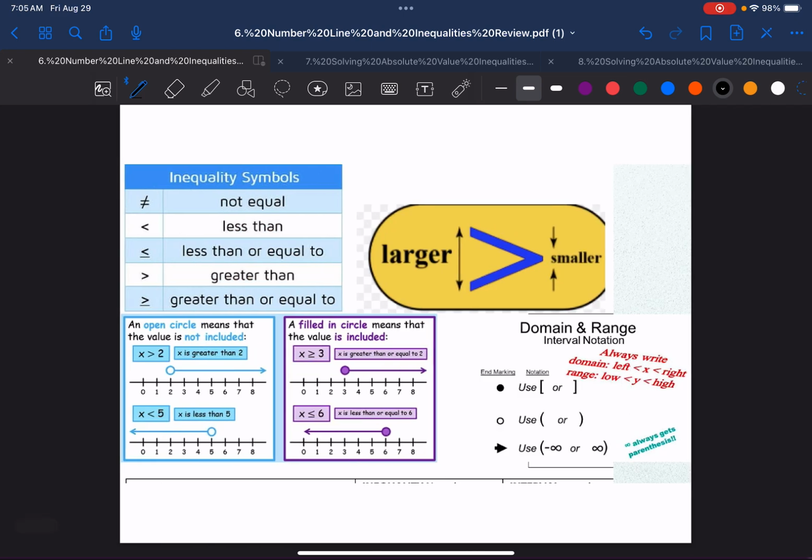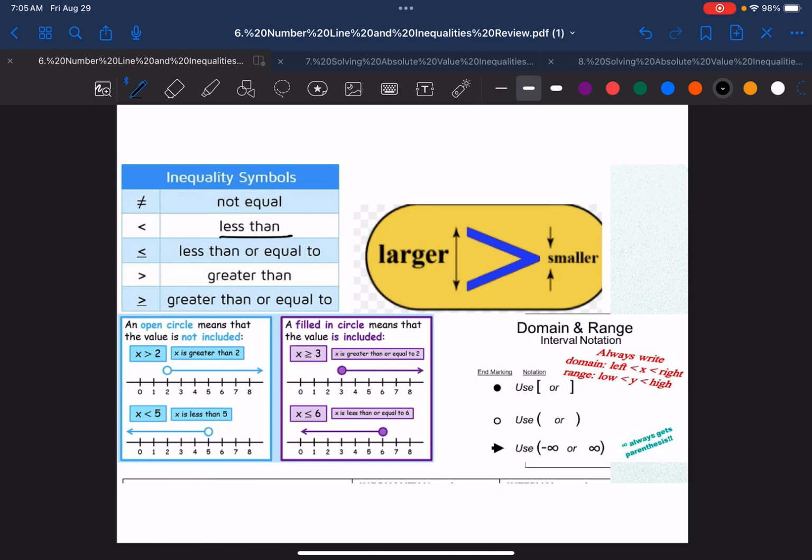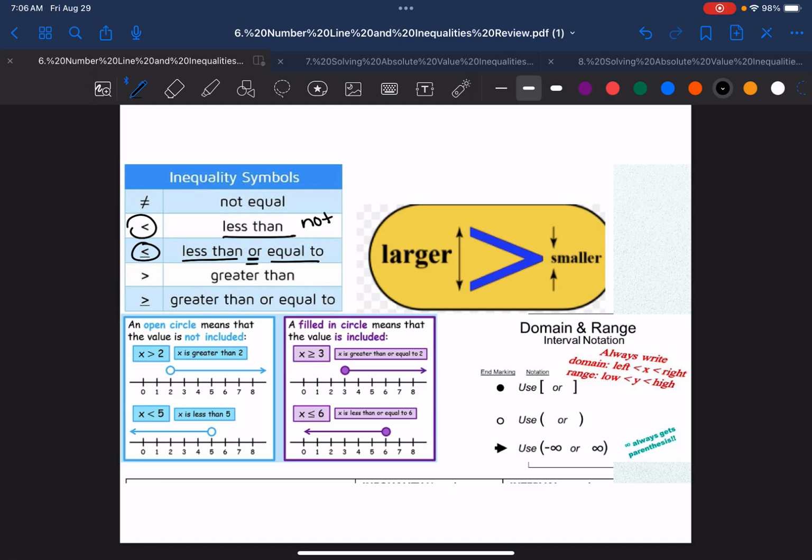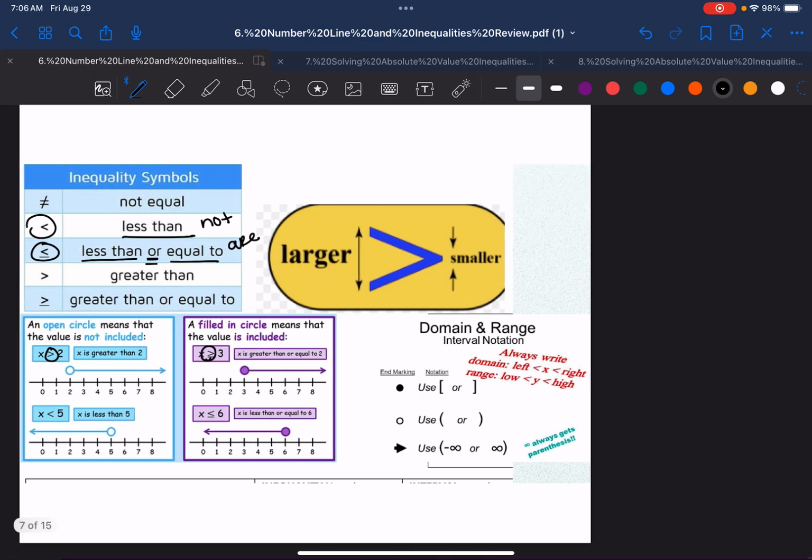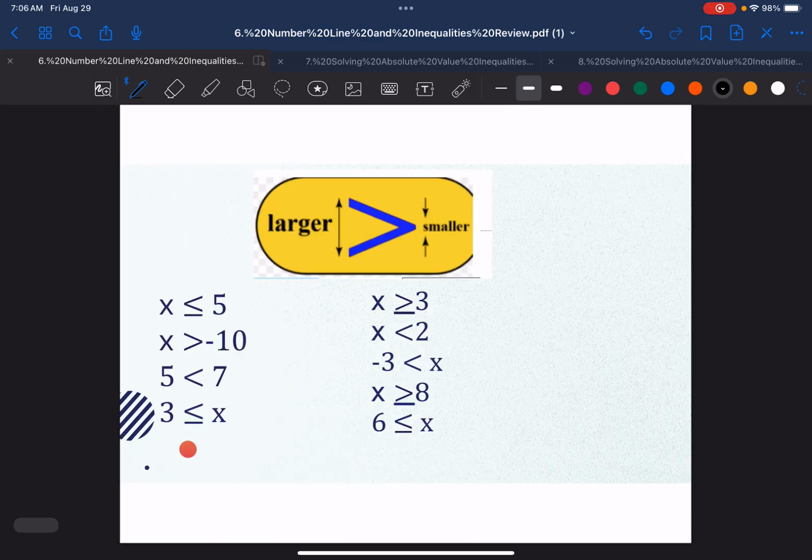Really important symbols for you. Notice that we have less than, and then less than or equal to, and they're very similar except one has a line underneath it. What we're saying is here we're not including, and here we are including. Same thing with greater than and greater than or equal to. So whenever we have an open circle, we are not including, notice regular symbol. When we have a closed circle, we are including, and so we have the line underneath, and it's a closed circle. We're going to talk about domain and range later. We'll actually have a domain and range lesson in the future.